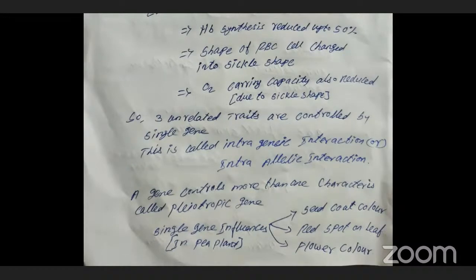Another example is a single gene controlling other characters. For example, in the Pisum sativum plant, a single gene can determine the seed coat color, red spot in the leaf, and flower color. So that is also an example of a pleiotropic gene. A single gene is responsible for determining the seed coat color, red spot in the leaf, and flower color. That's all about pleiotropic genes.